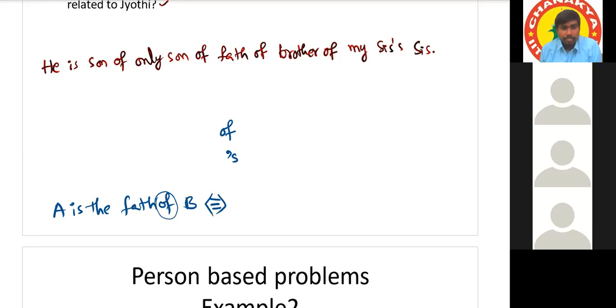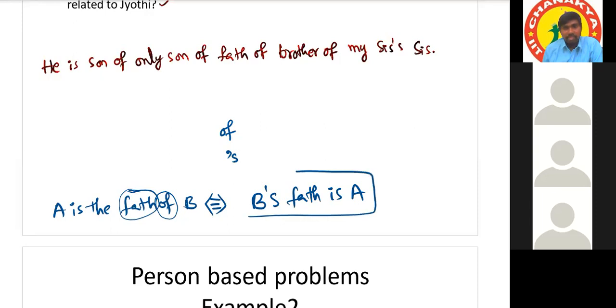Sir, A's child is B. Sorry? A's child is B. No, sir. Sir, B's father is A. Exactly. Very good. A's child is B or B's father is A. So A's child is B means you are missing this one. You are not confirming this one. Yes or no? Now it is perfect. Yes, sir. B's father is A.